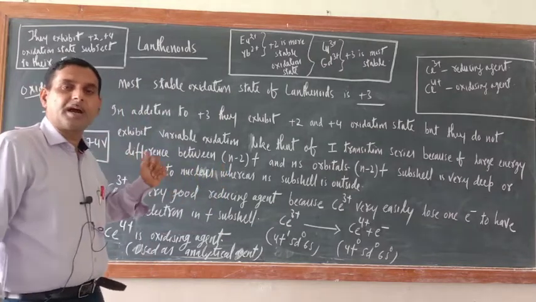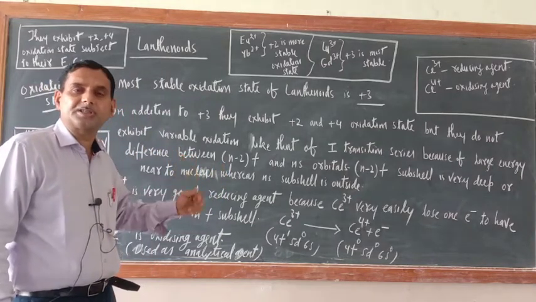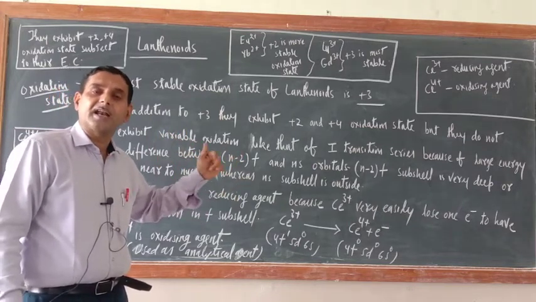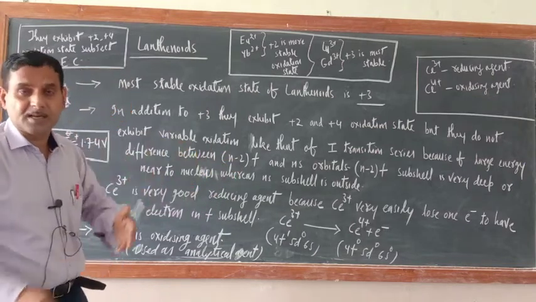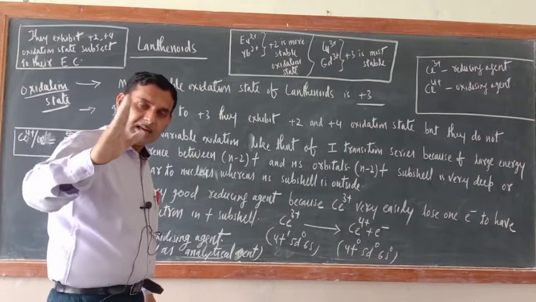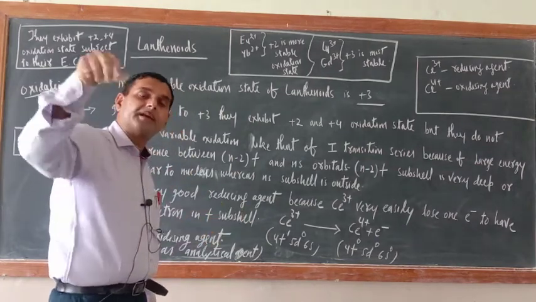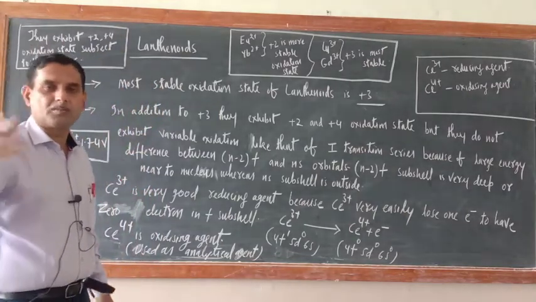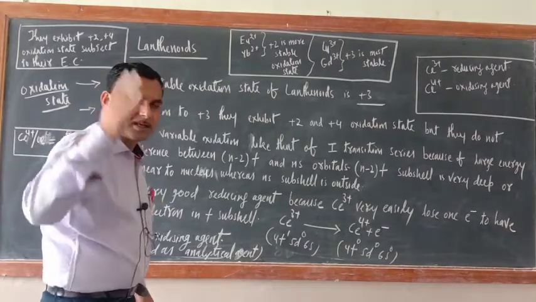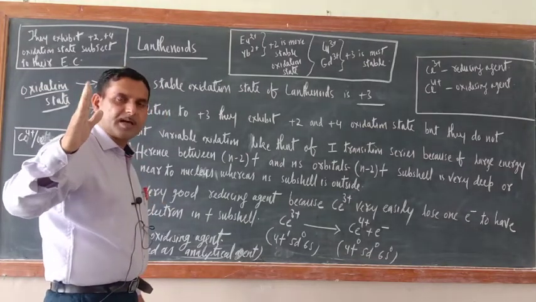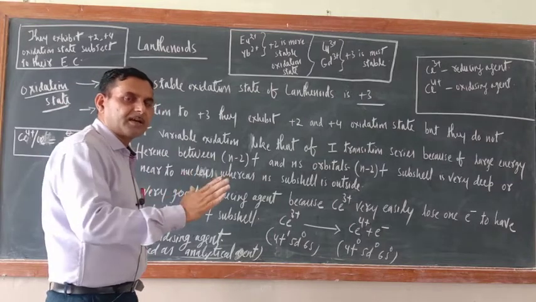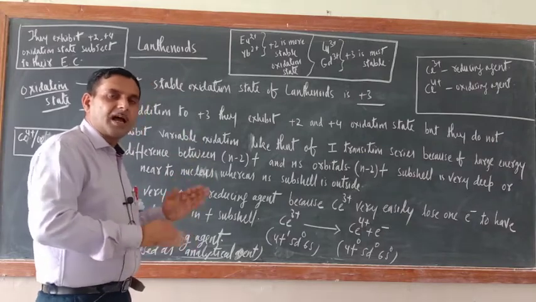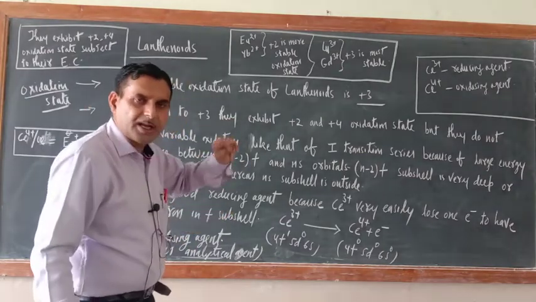So what is the reason behind not showing the wide range of variable oxidation state? Because of the large energy difference between the n-2 f subshell and ns subshell. The n-2 f subshell is inside, the anti-penultimate shell. In the first class only I told you the meaning of outermost shell, penultimate shell and anti-penultimate shell. So the n-2 f subshell is inside, so it is near to the nucleus. Since it is near to the nucleus and the ns shell is outside, the energy difference is more.